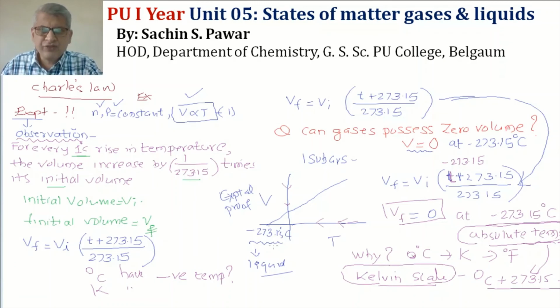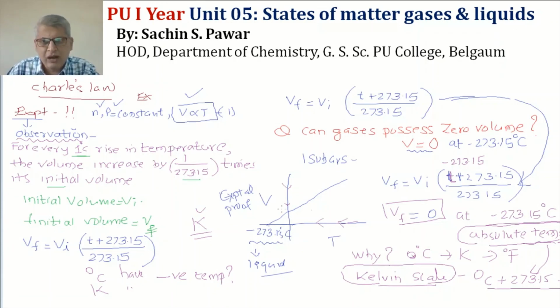So from henceforth, remember, whenever you are solving any problems, or in previous sessions also, temperature is always taken in Kelvin. It is a must, because if it is not done, then your answer will be negative, and that negative answer cannot be explained, or it gives a different meaning.